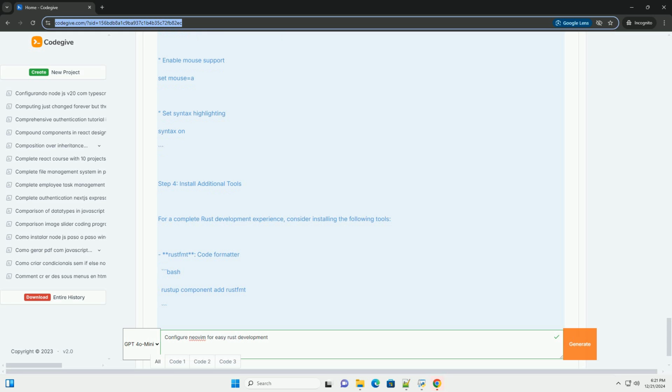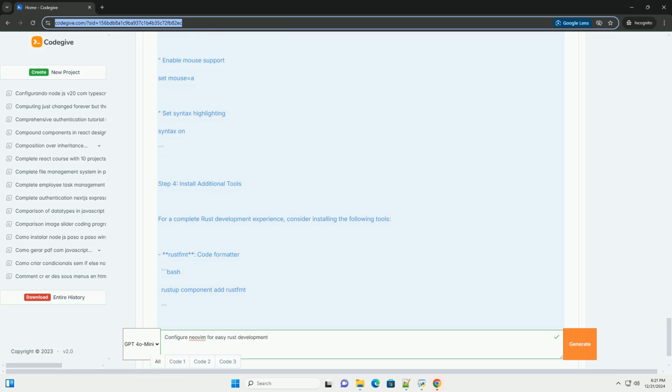Step 4, Install additional tools. For a complete Rust development experience, consider installing the following tools. rustfmt, code formatter. Bash. rustup component add rustfmt. Clippy, linter for Rust. Bash. rustup component add clippy.